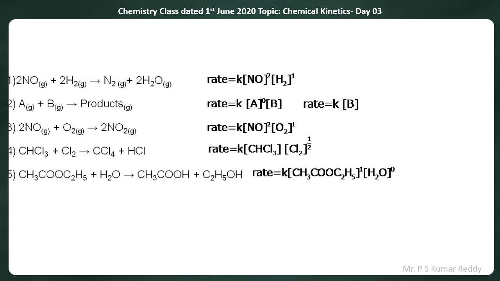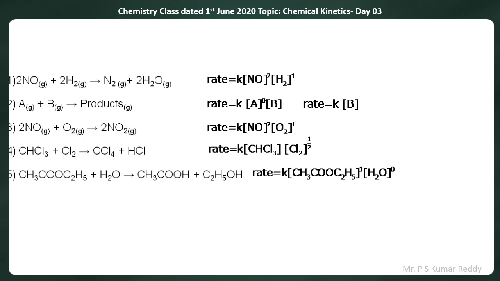In the 4th equation, you can see when CHCl3 is reacting with chlorine, which is producing carbon tetrachloride, CCl4, and HCl, their rate equation is given as R is equal to K into concentration of CHCl3 into concentration of Cl2 to the power of half. What does it mean? That means in the experimental data, when the concentration of chlorine is doubled, it is observed that the rate of the reaction is increased by root 2 times. That is why the power is coming as half.